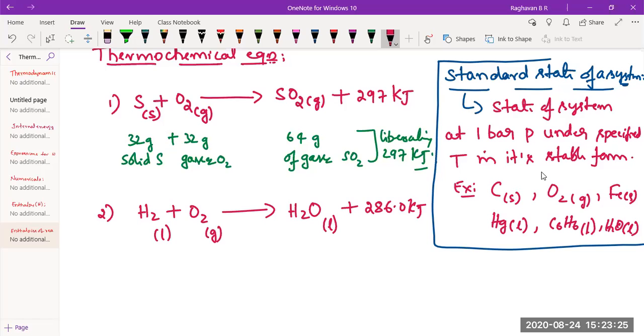Should the condition also be given? What is the condition? The condition for which that reaction happens, like when electricity is passed or something. No, this is not required. It's only the combustion of hydrogen.